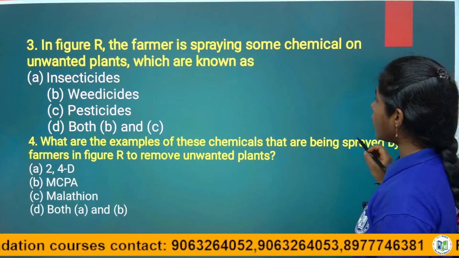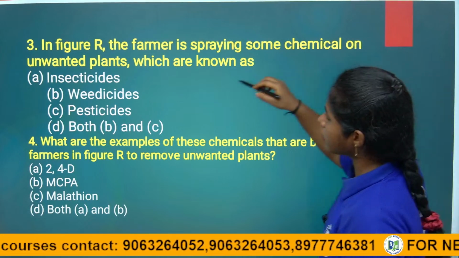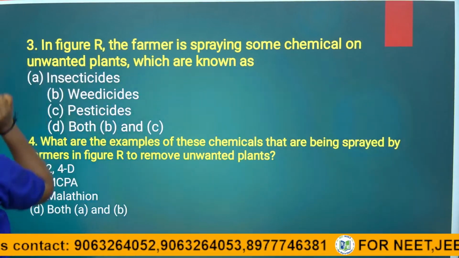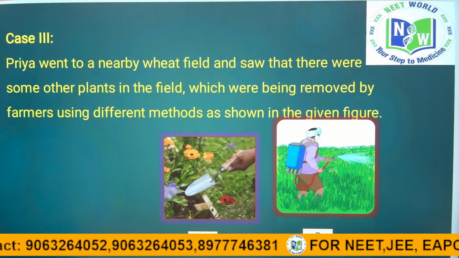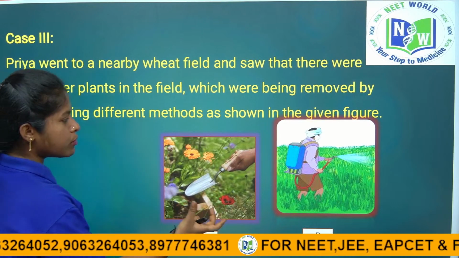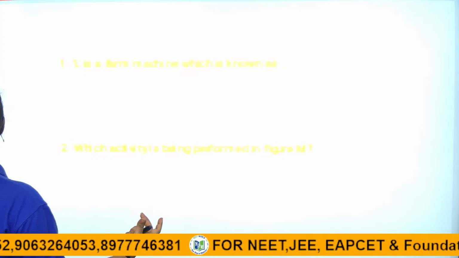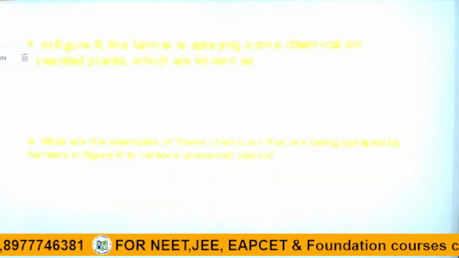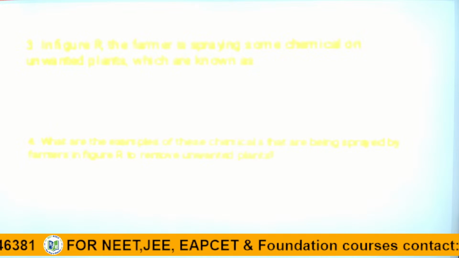In the figure R, what is the figure R they given? See here once. R is the farmer is spraying the weedicides to the desirable crops to remove the unwanted plants, right?